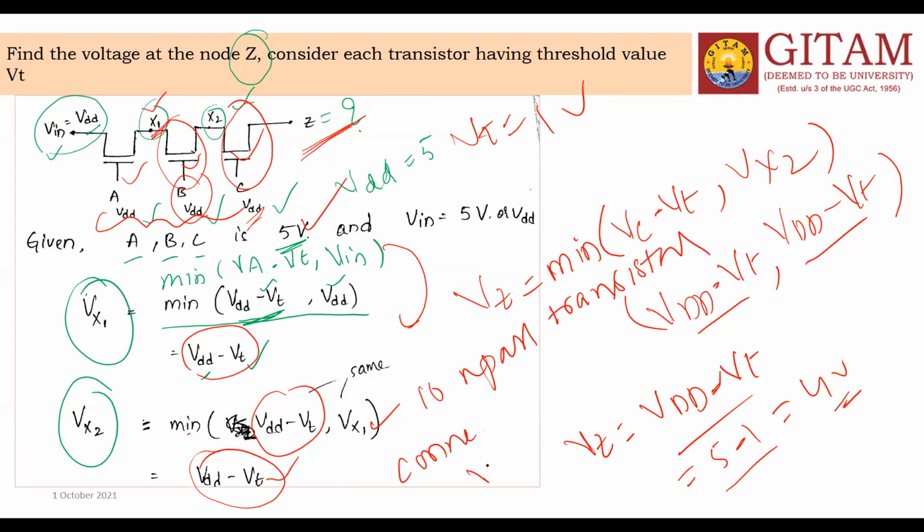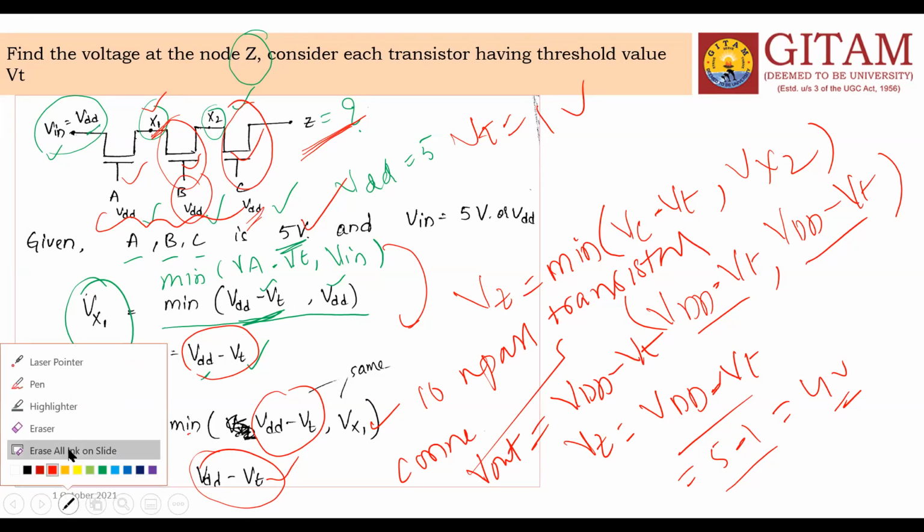V out is equal to only VDD minus VT, that's it. Always VDD minus VT only is the formula. Any number of transistors you can connect in series, the output is always VDD subtracted by 1 threshold value of the device.